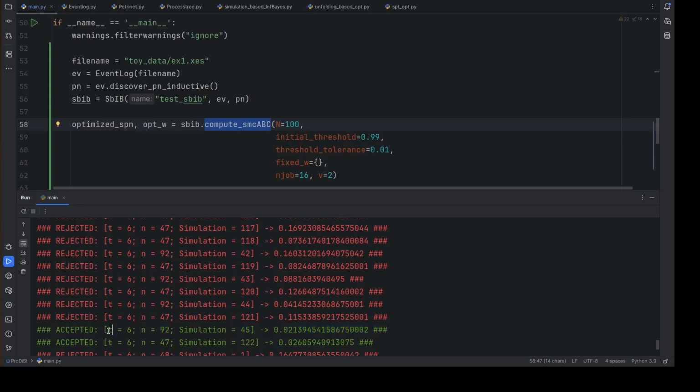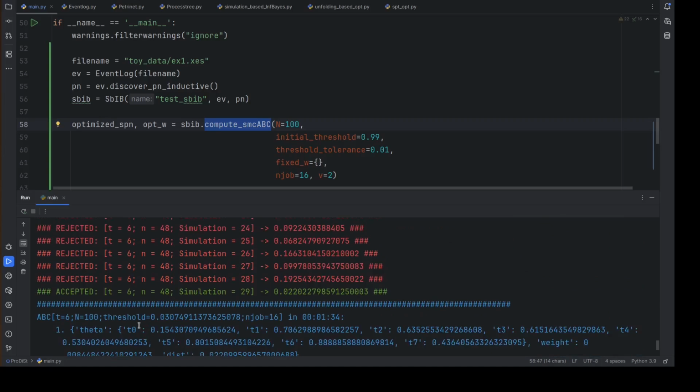The algorithm proceeds in layers. At each layer, the acceptance threshold is gradually tightened so that only models with higher conformance to the log are returned. As a result, the approximation of the posterior distribution over the model's weights becomes more and more precise. The algorithm stops when the improvement between two consecutive layers falls below a user-defined tolerance threshold.